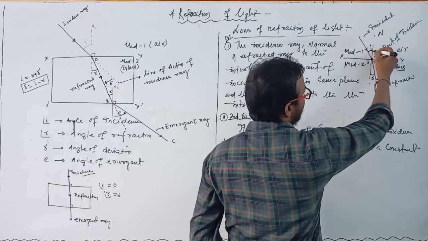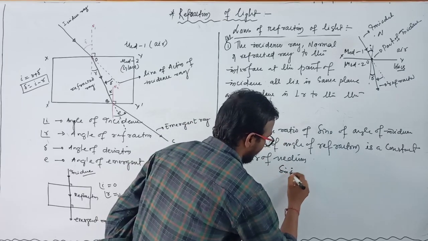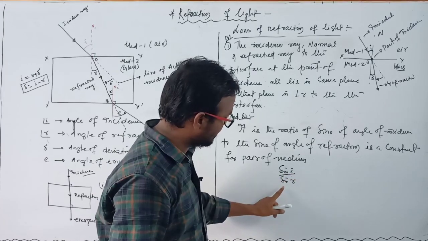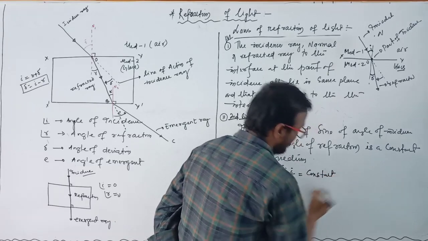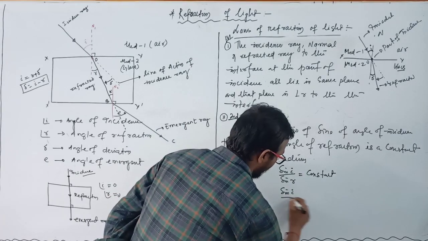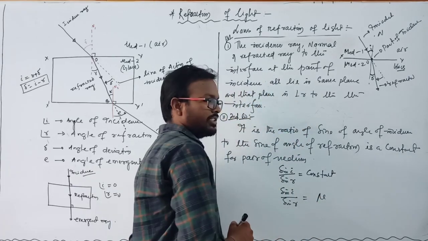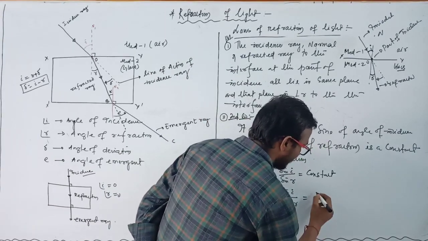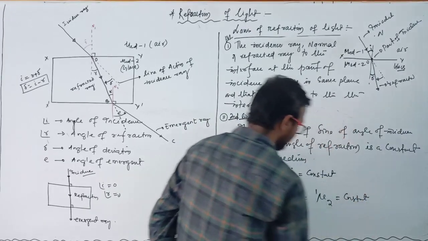Here the angle of incidence is I and the angle of refraction is R. According to this law, sine I divided by sine R, the sine of the angle of incidence divided by the sine of the angle of refraction, is a constant quantity, and that constant is known as the refractive index of the second medium with respect to the first medium. Clear?